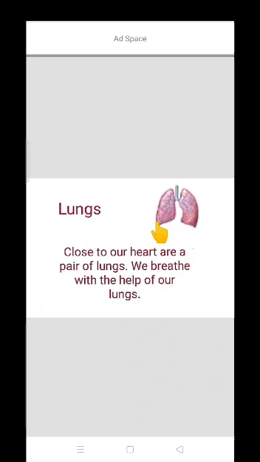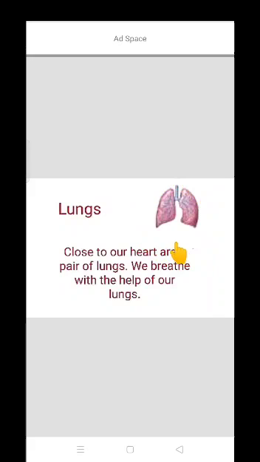Now, lungs. Close to our heart are a pair of lungs. We breathe with the help of our lungs. You know, they are like a balloon.